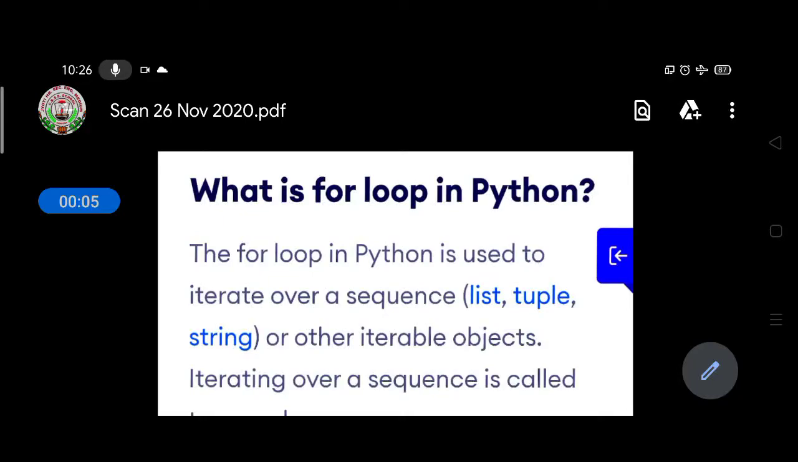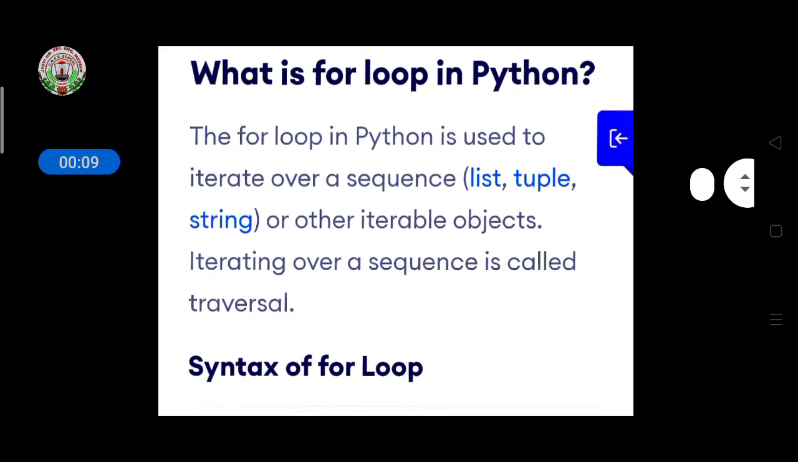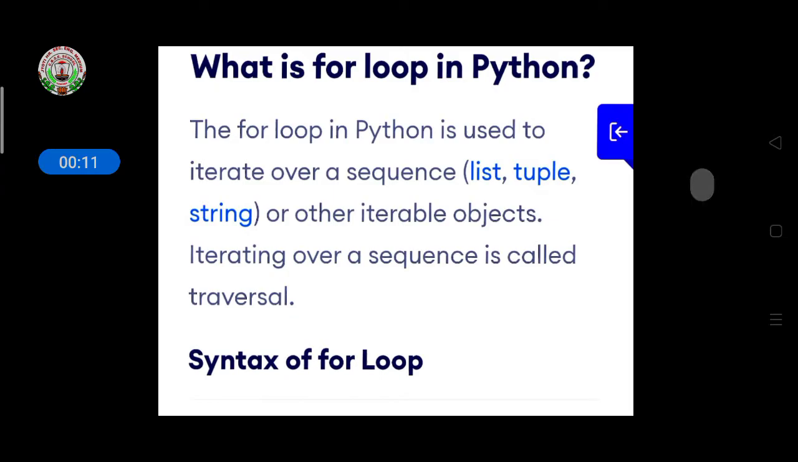Student, today we'll learn about the for loop in Python: how to use it, and what a loop is. Loop means if you want to repeat a word, a line, or any statement more than one time, then we use the for loop. For example, suppose you have to print hello world 5 times, then you have to give a for loop condition.